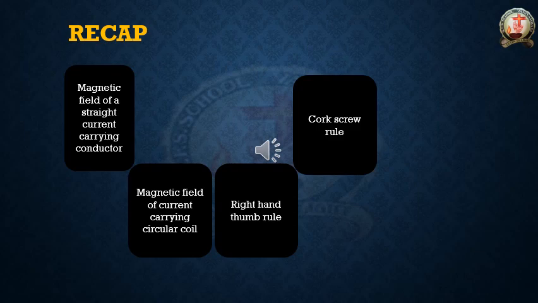And last one is Maxwell's corkscrew rule. Now in this rule, without knowing the direction of current, we can identify the direction of magnetic field. How? In this right hand corkscrew rule, take one screw.